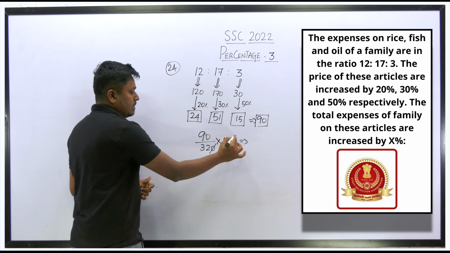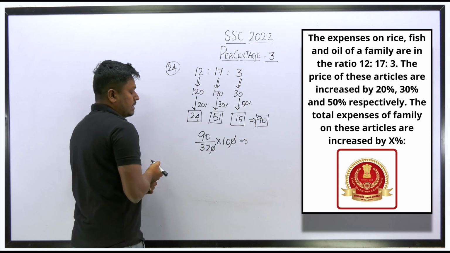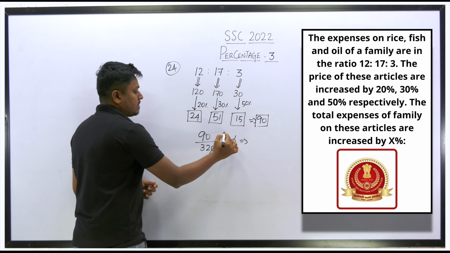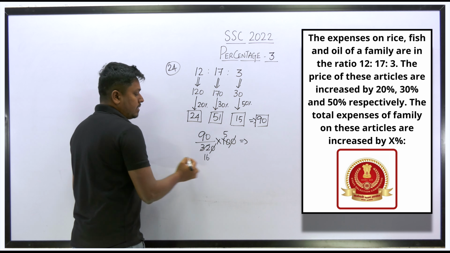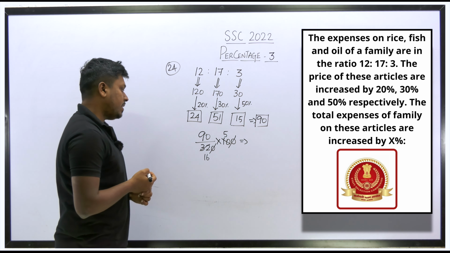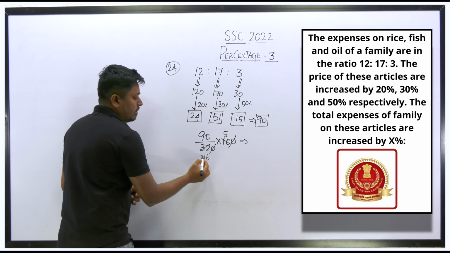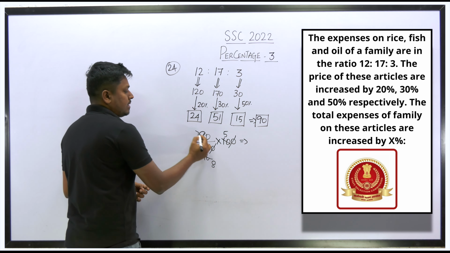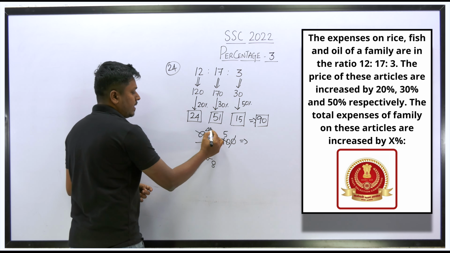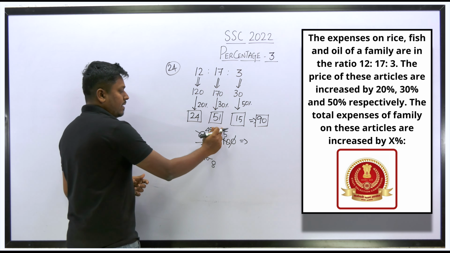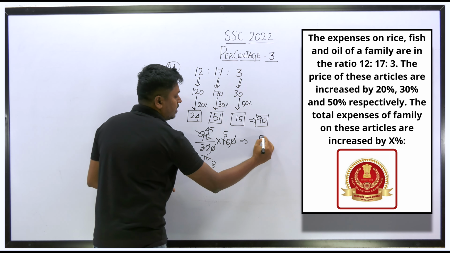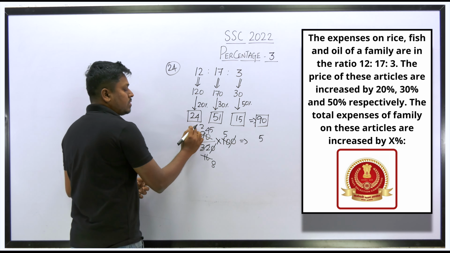So we can cancel the 0s here. Cancel it by the 2 table, this becomes 5 times. Cancel it by the 2 table, 16 2s are 32. Got it? So again cancel it by the 2 table, 8 2s are 16. So cancel it by the 2 table, this becomes 45 times. So now we can't reduce it further. So 5 into 5 will be 25. So remaining will be 2. 5 4s are 20, 22.